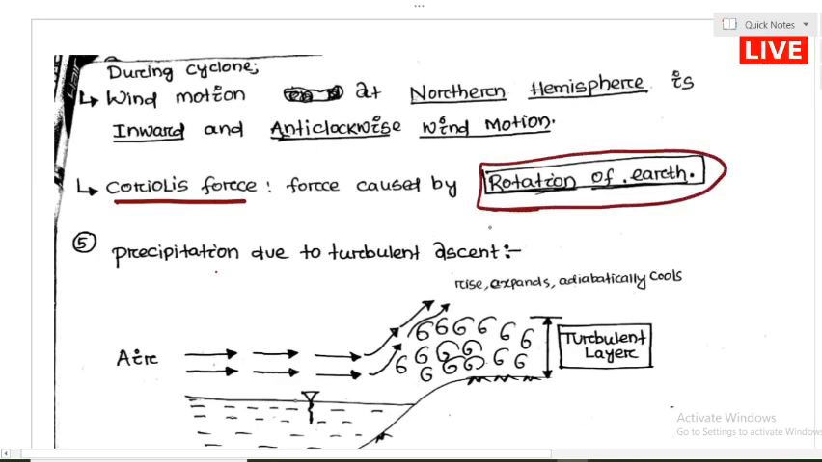Due to the rotation of the earth, this cyclone takes the shape of a swirl motion, and it will rise. Finally it will precipitate in the form of very high speed wind and water in a particular area or region. That is called cyclonic precipitation, which occurs due to the pressure difference.